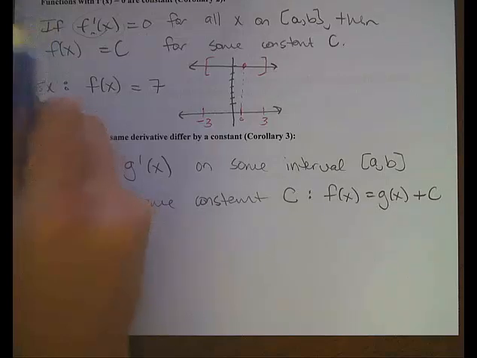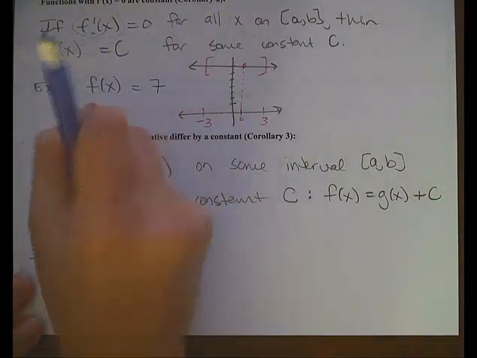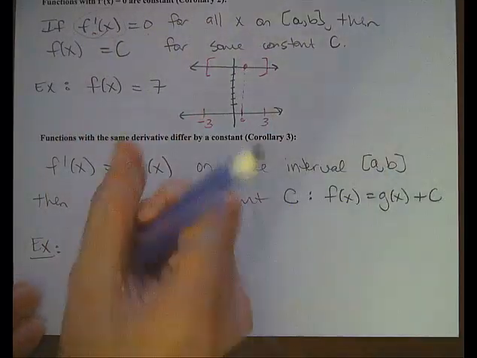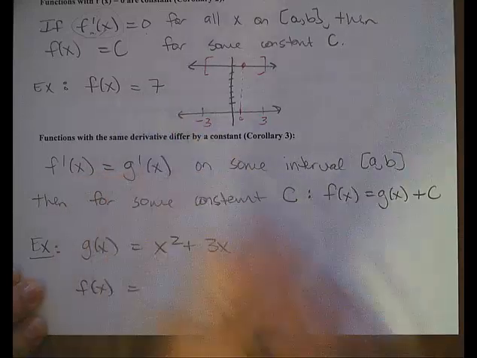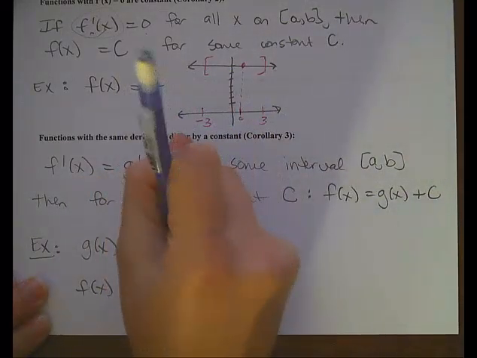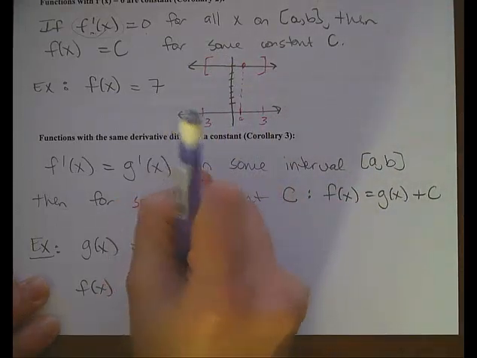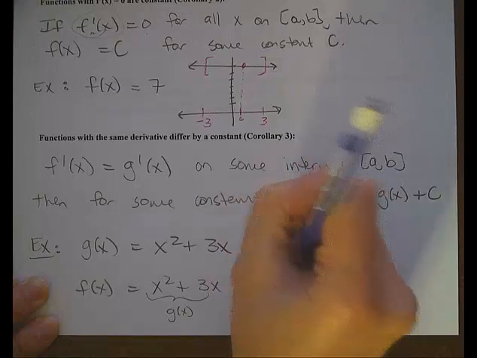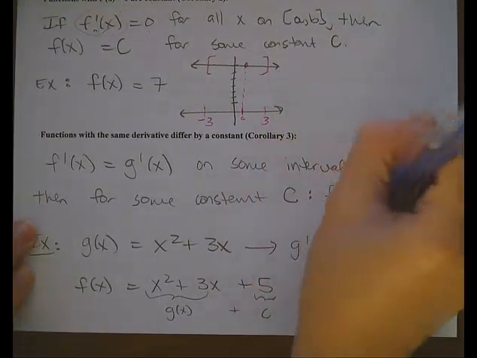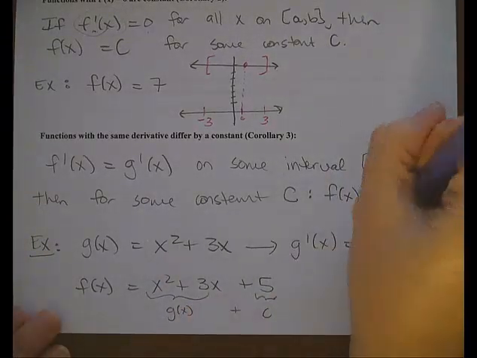So an example of this corollary is, let's say you had g of x equals x squared plus 3x. And then you have f of x which equals the same thing as g of x but plus a constant, so x squared plus 3x plus 5. So here's our g of x plus a constant. Well, if you were to find the derivative of g of x, if you were to find g prime of x, it'd be 2x plus 3.